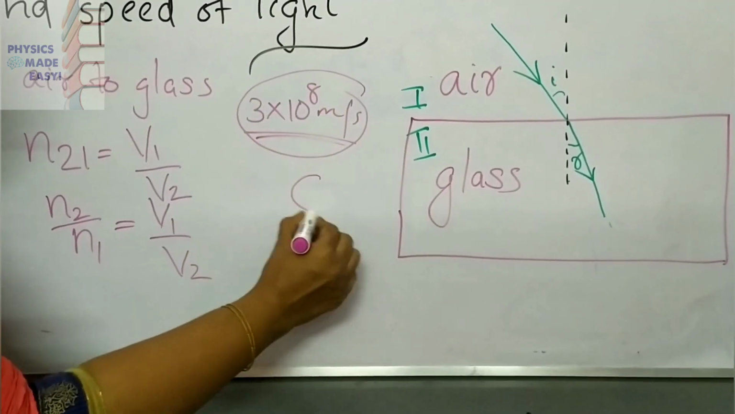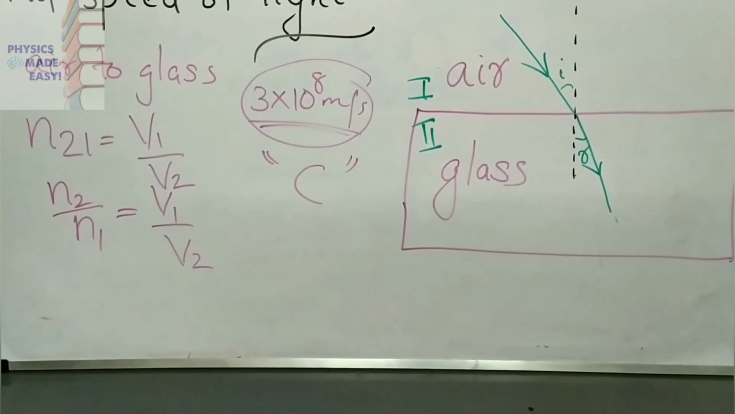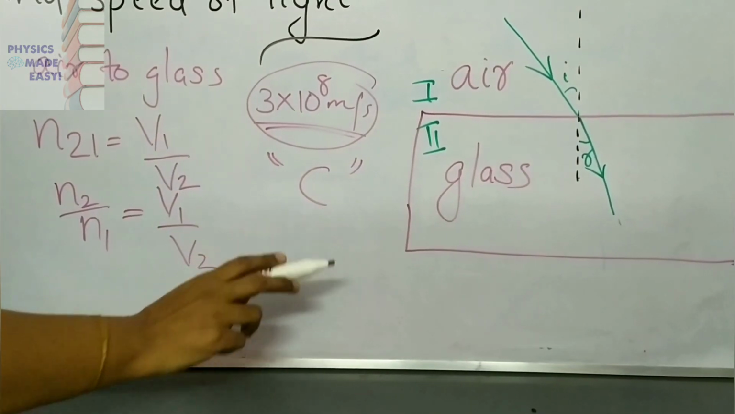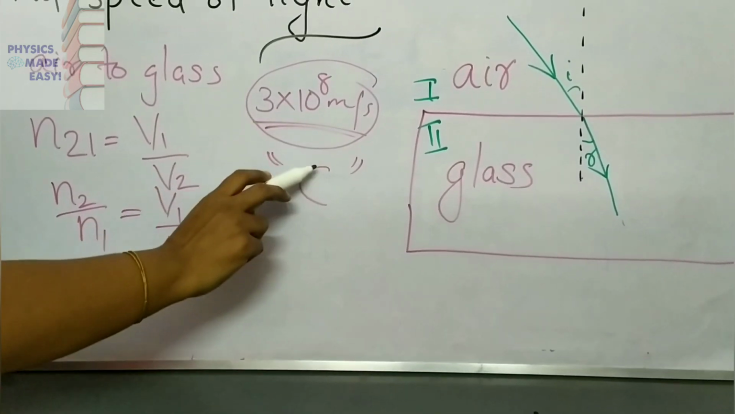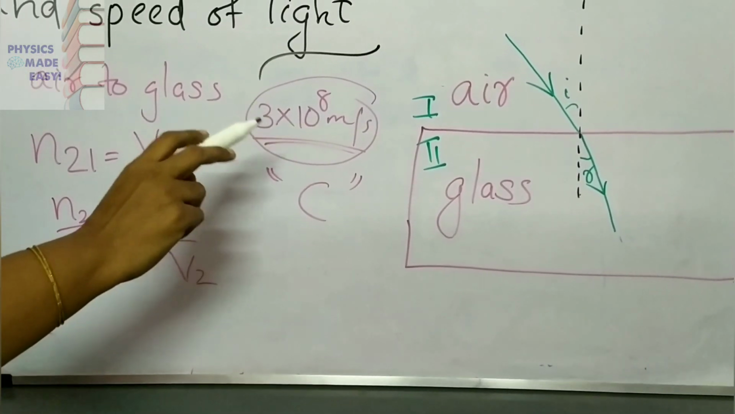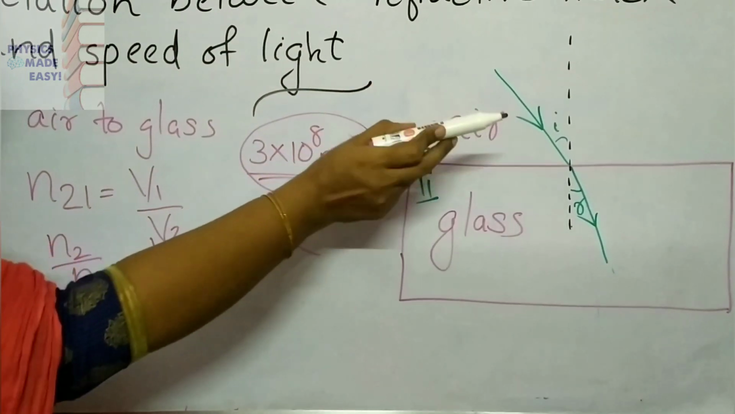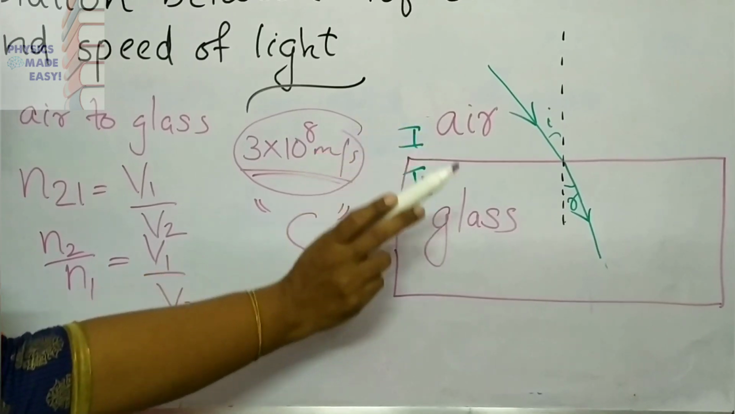So, you can take this constant value. For that, you can use the letter c. For representing the speed of light through air, we can use the letter c. What I am saying means the c is a constant here, with the constant value 3 into 10 raised to 8 meter per second. Here we are considering the ray is entering from air into glass. First medium air, second medium glass.